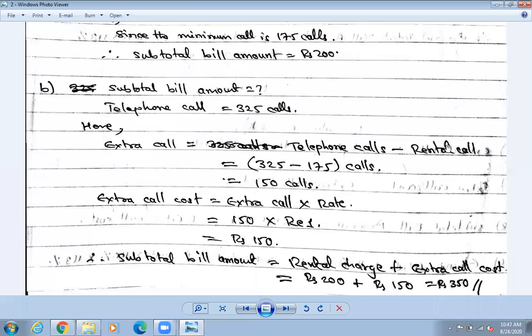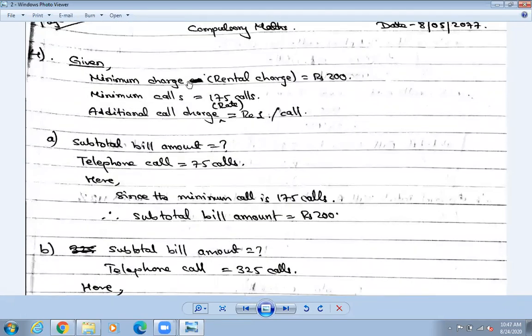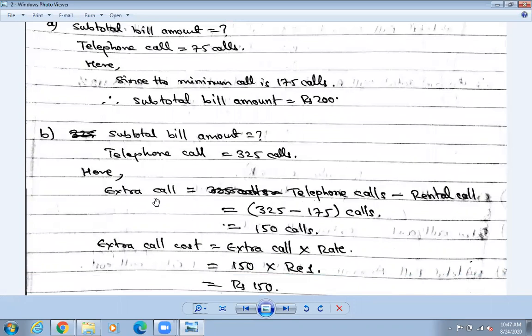telephone call minus rental call. What is the rental call? What was the minimum call? The rental call means the minimum call, which is 175 calls. So extra call equals telephone call minus rental call. This is your formula. How much telephone call have you made this month? 325 calls, minus rental call, which is 175.